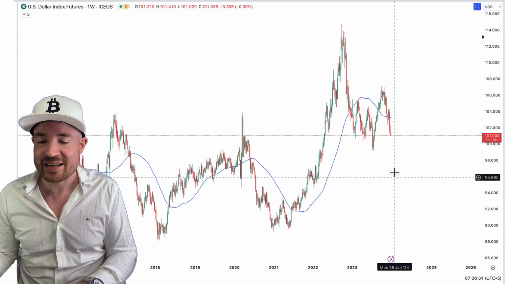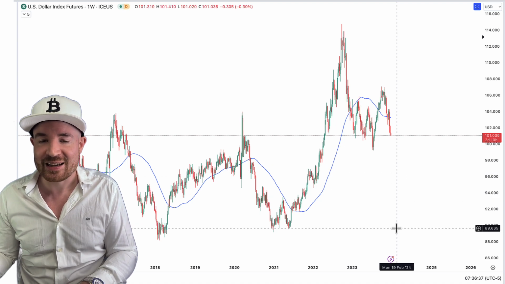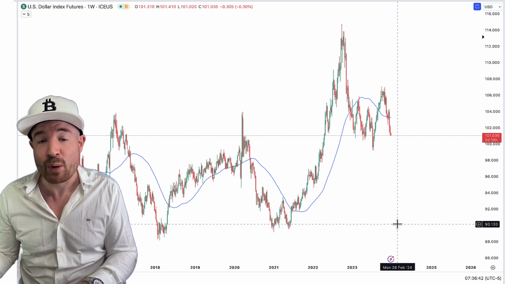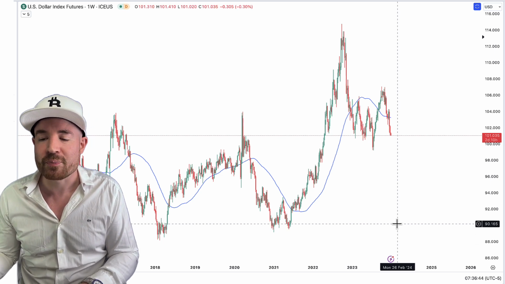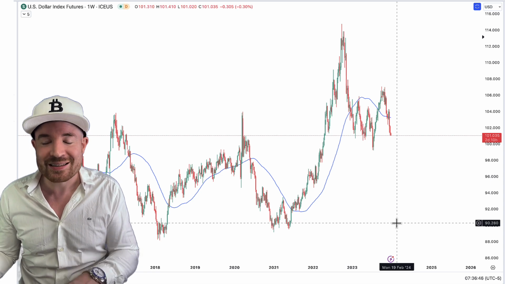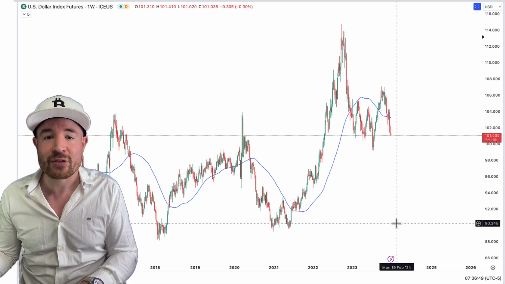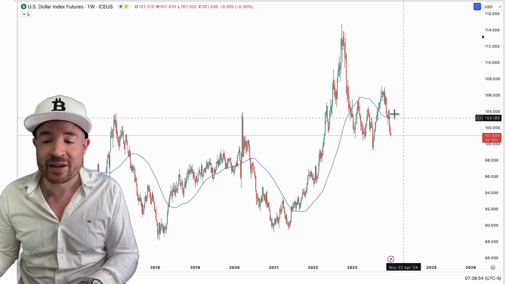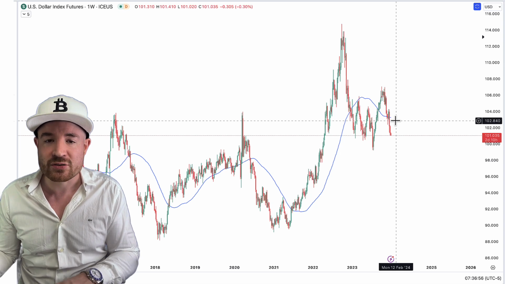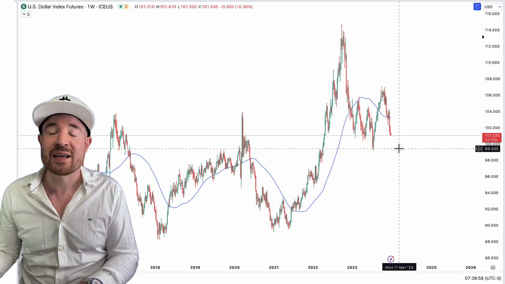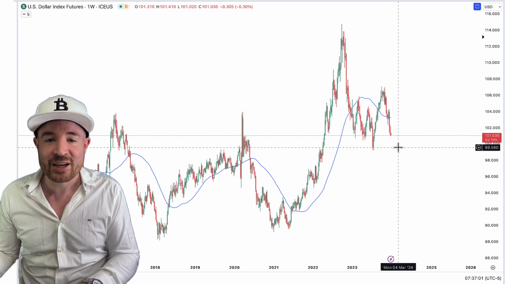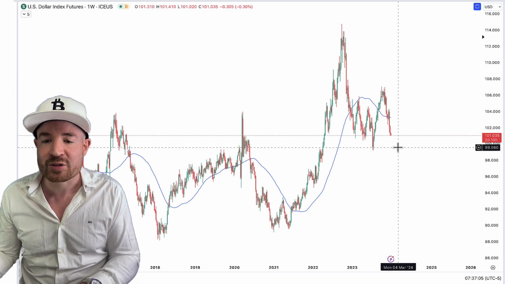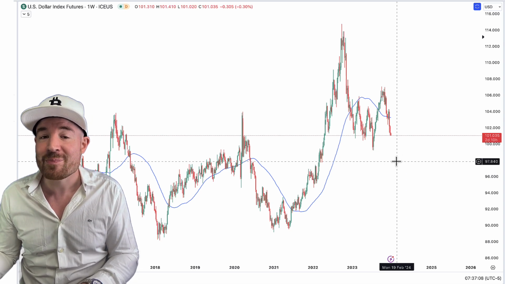Somewhere between 96 and 98 would be my first target, but hopefully, like I said, below 90. And if we get there, then we have to watch out for a potential bottom in the dollar index, potential peak in crypto and stock markets, and so on and so forth. But this is really the best guidance that you can have for the high time frame direction, whether the bull market is still on or not. And as long as we are here below this 50-week moving average, things are looking good for downside in the dollar index and more upside in crypto, in risk assets, in the stock markets, in precious metals, and in forex pairs against the US dollar. So keep an eye on this.